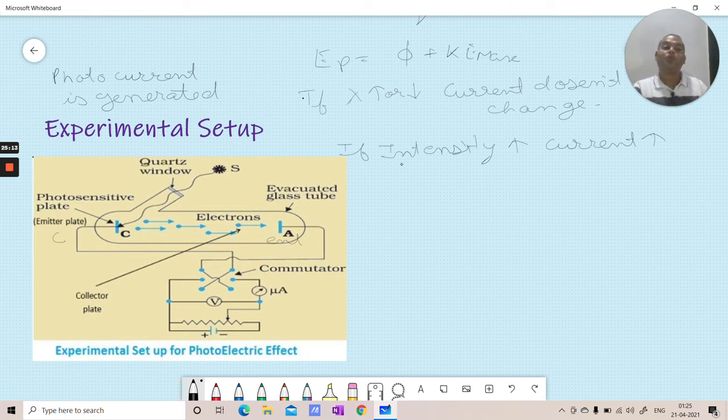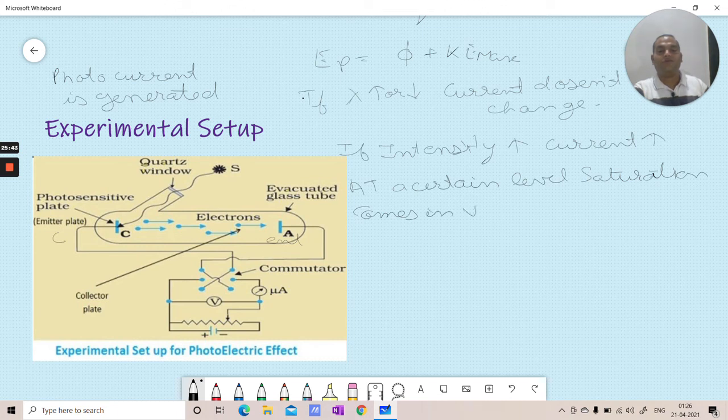If more electrons come out of the metal surface, only then will current increase. And at a certain level, saturation comes in the value of current.